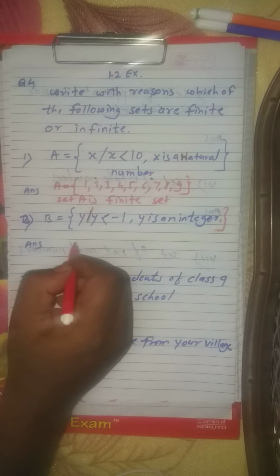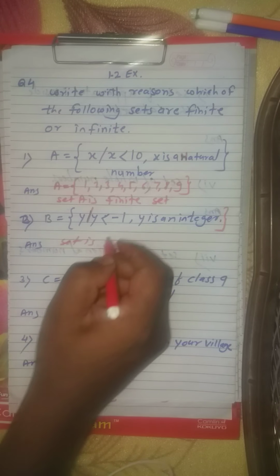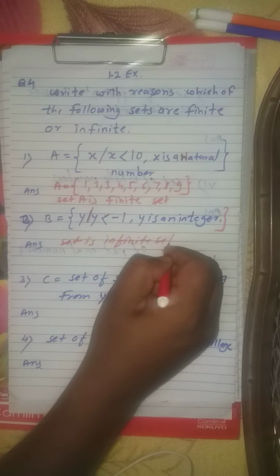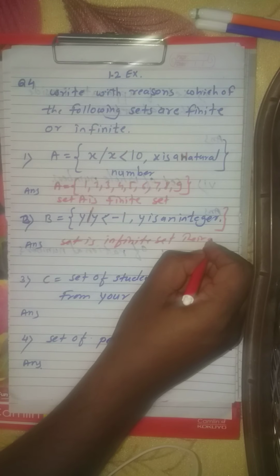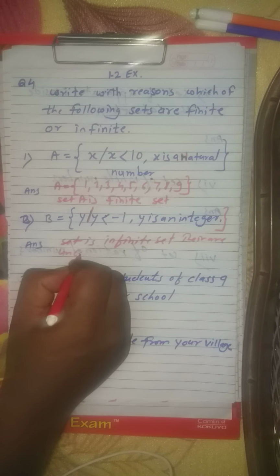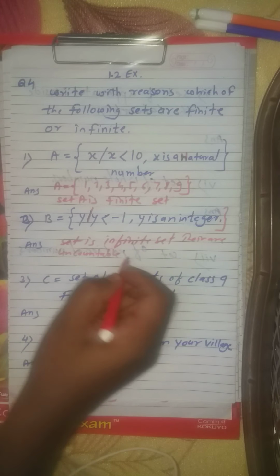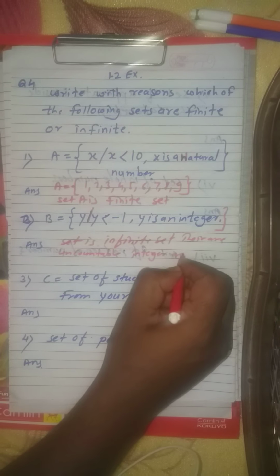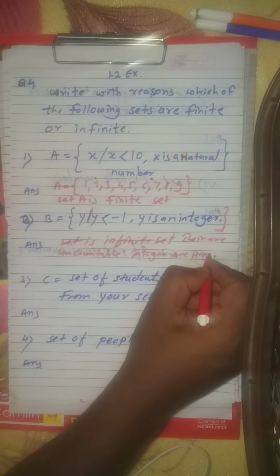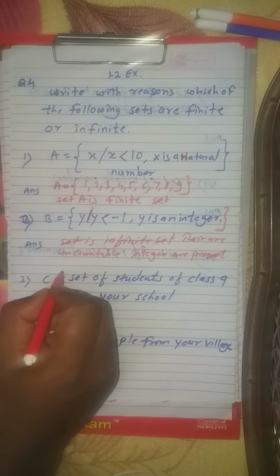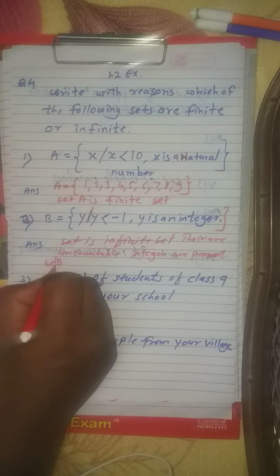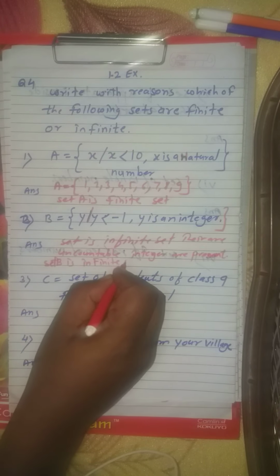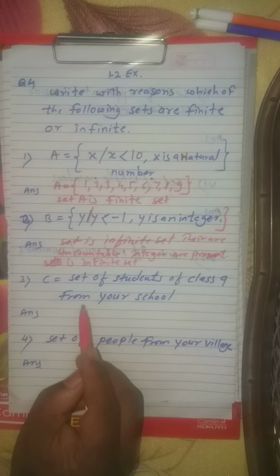That's why the set B is an infinite set, because there are uncountable integers present. So this set B is an infinite set is the answer.